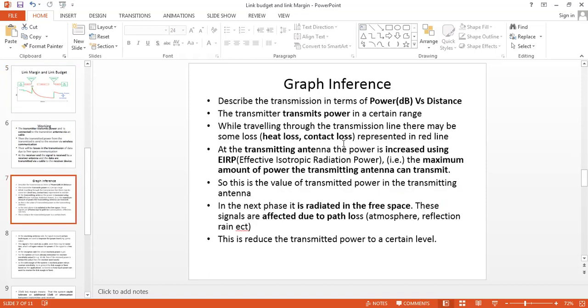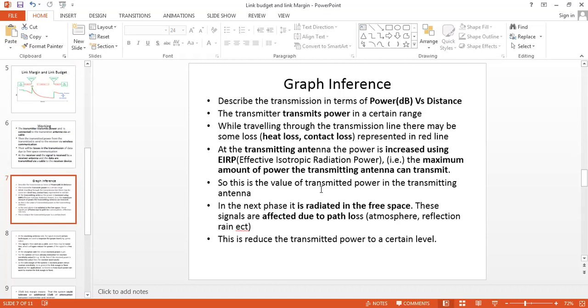At the transmitting antenna, power is increased using the EIRP technique, effective isotropic radiated power, so maximum power is transmitted from the transmitter.